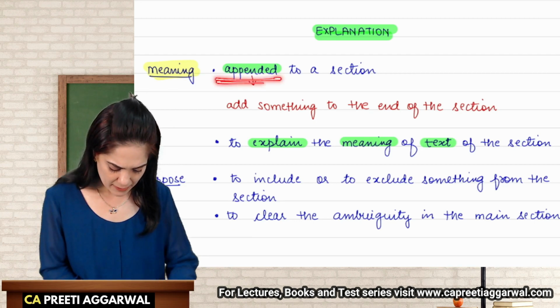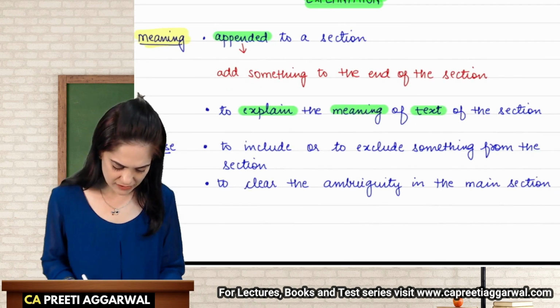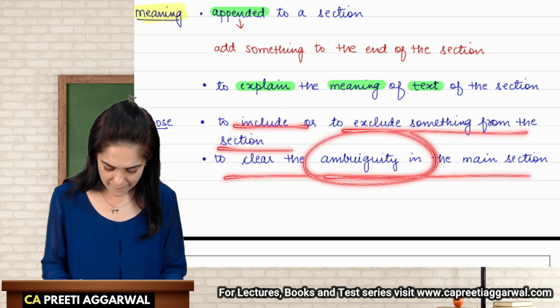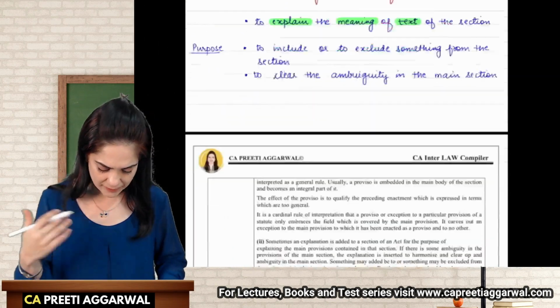This is appended. Appended means it is added at the end of the section to explain the meaning of the text of the section, to include or to exclude something from the section, to clear ambiguity, that is confusion in the main section. So you are trying to provide some explanation.